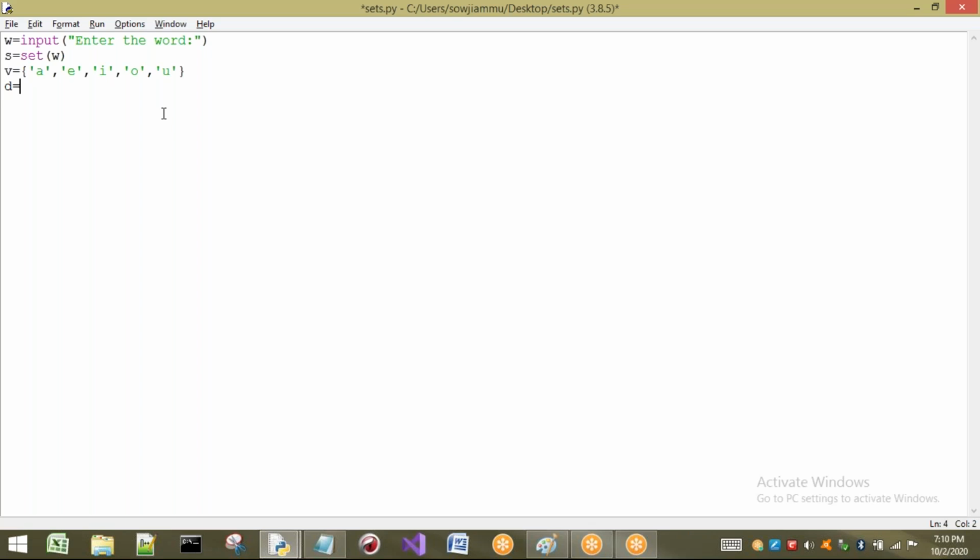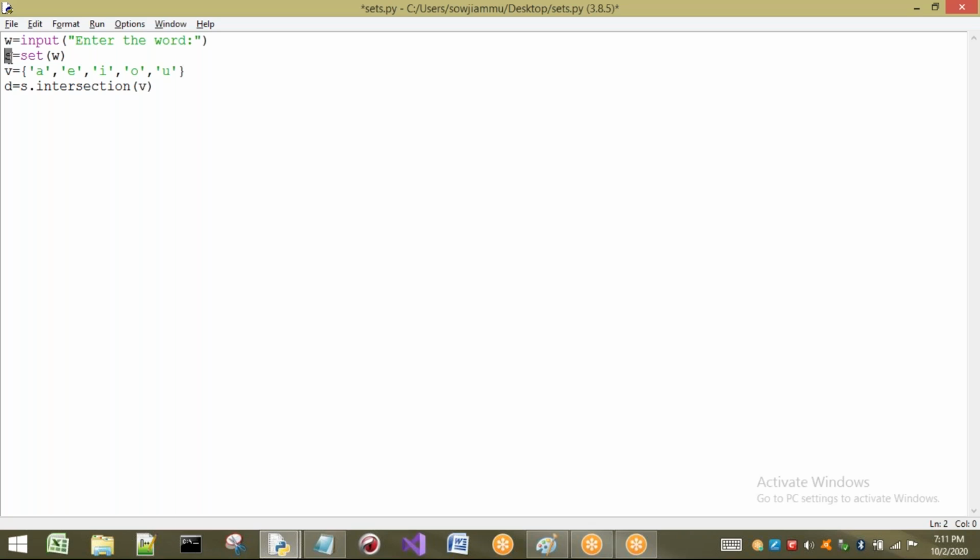You have to understand this one: S dot intersection of V. That means whatever things are present in S, if they are also present in V, they will be stored in D. Whatever word you take, the individual characters will be stored in the set. I am checking S and V.